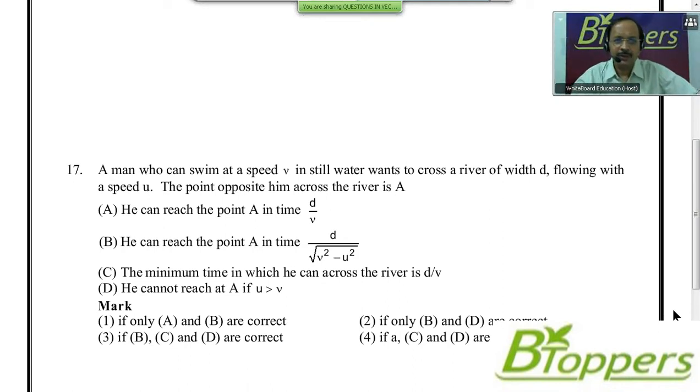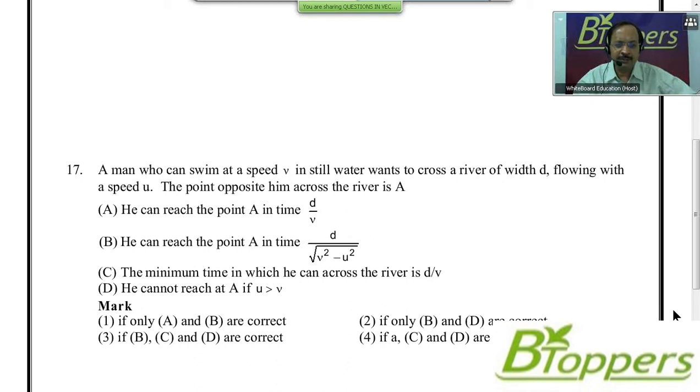A man who can swim at a speed v in still water wants to cross a river of width d, flowing with a speed u. The point opposite him across the river is A. There are 4 statements A, B, C, D here, out of which some of the statements may be correct. Statement A: he can reach the point A in time d by v.